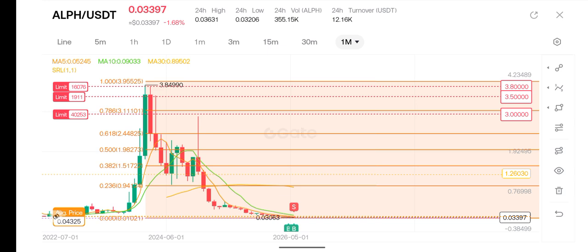At 61.8%, we're expecting the price to reverse to 2.44. At 78%, we're expecting the price to reverse to $3.11. And at 100%, we're expecting the price to reverse back to $3.84. Okay, so if you're a long-term trader, you can buy at this particular low point and expect a massive